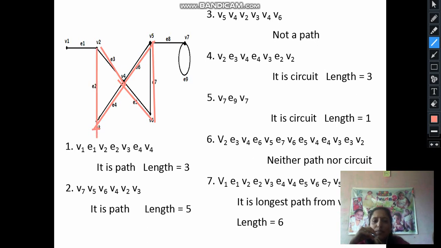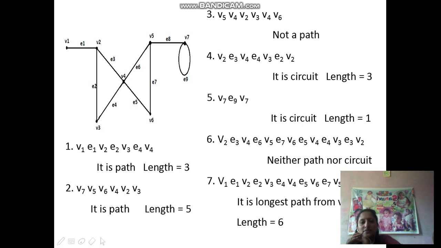Now this is neither a path nor a cycle. Here the start and end vertex is the same, but it is not a path, since vertex V4 is repeated and edge E3 is also repeated twice. Vertex V4 is also repeated twice. Therefore, it is not a path. Since it is not a path, it is not a cycle. So in a cycle, no vertex and no edge is repeated. Only the starting and ending vertex is the same.